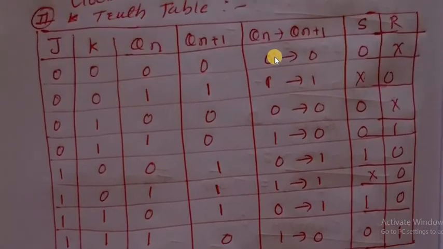Now see here how it is in the truth table. This is the truth table. For 0 0 in the excitation table, S is 0 and R is don't care. For 1 1, don't care 0. For 0 0, 0 don't care. For 1 0, 0 1, as we saw in the excitation table. Okay, 0 1 1 0, 1 1 don't care 0, 0 1 1 0 1 0 0 1. This is called the S and R inputs.